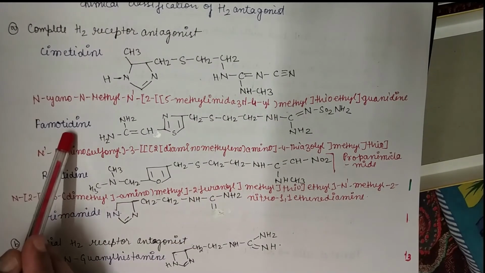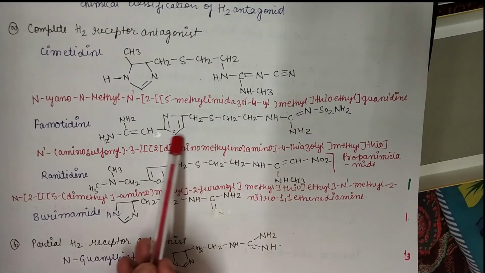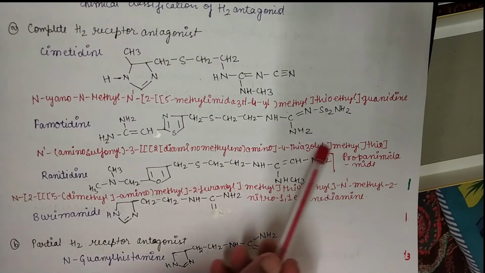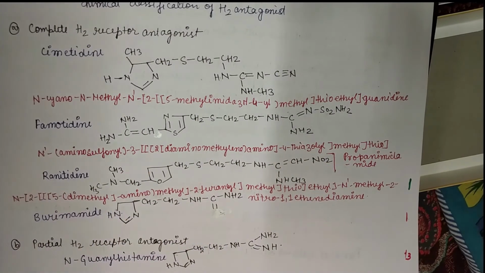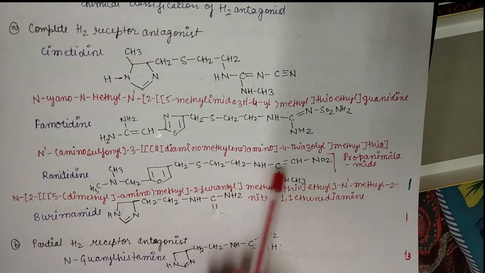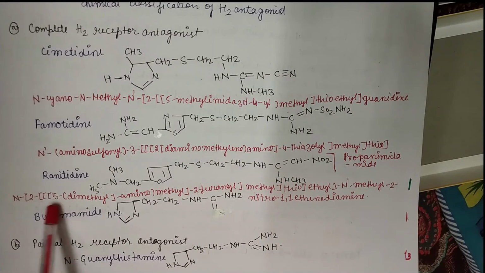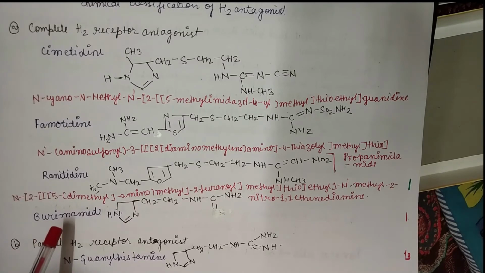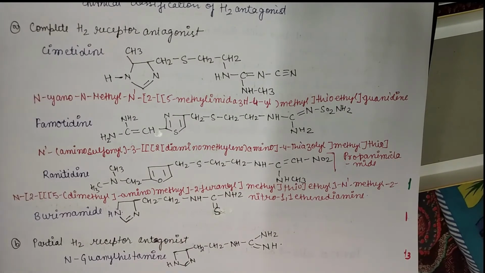Next example is famotidine. Again, this is the structure of famotidine and this is the IUPAC nomenclature of famotidine. Another example in this complete H2 receptor antagonist is ranitidine. This is the structure of ranitidine and the IUPAC nomenclature for ranitidine. Another example is butyramide. This is the structure of butyramide.